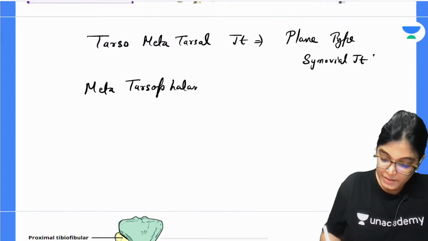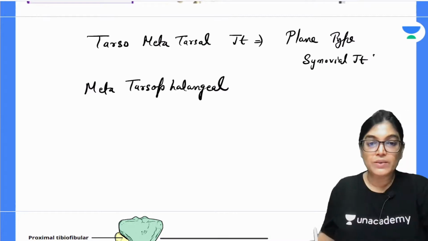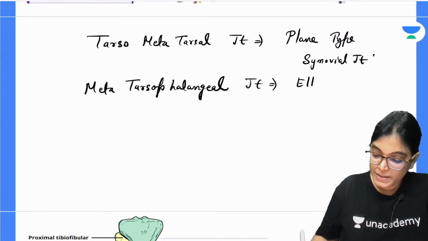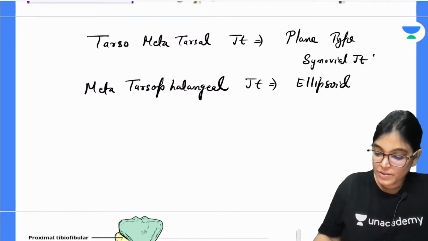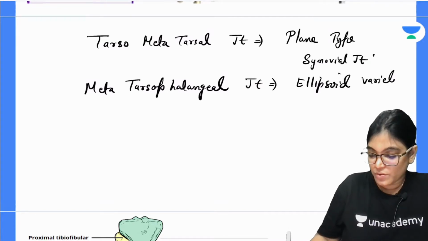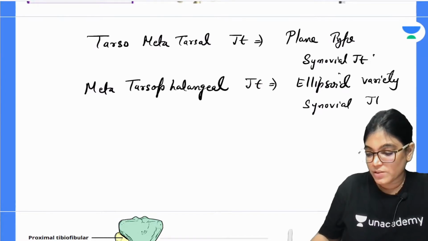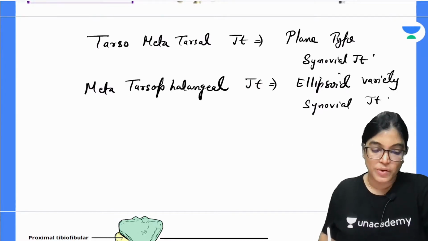Metatarsophalangeal joint: articulation between the phalanx and the metatarsal bone. It's an example of an ellipsoid variety of synovial joint. Functionally, it's an ellipsoid variety of synovial joint. Structurally, it is a condyloid joint.